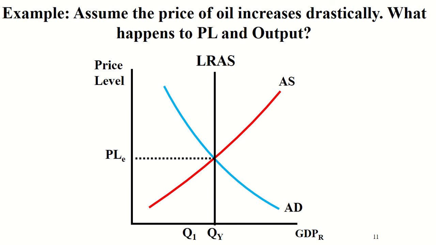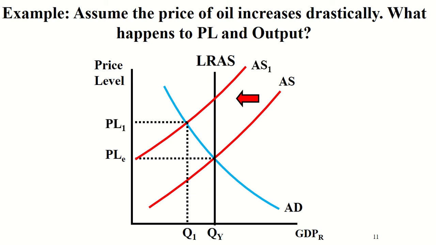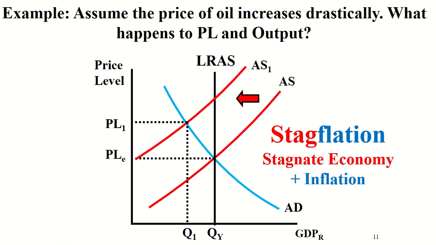Let's take another look. Assume the price of oil increases drastically. What happens to price level and output? Well, we notice here that aggregate supply decreases, our price level increases, and our quantity decreases. So this is a special type of recessionary gap. We'll look at this one first before we look at a straight up recessionary gap. This is what we call stagflation, meaning we have high prices and low output. And this is what we call a stagnant economy.